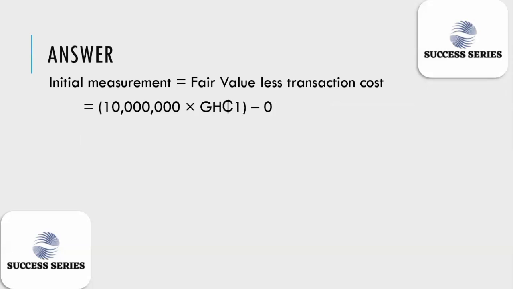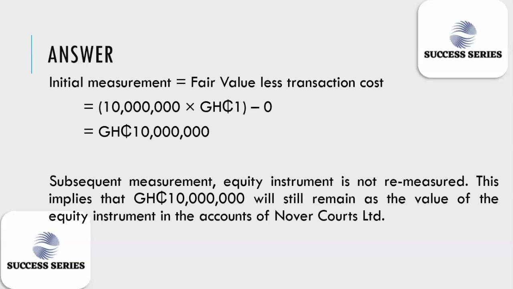Then we less our transaction cost. Transaction cost in the question was 0; we're not given any transaction cost. So our initial value will be 10 million. Bear in mind that for subsequent measurement, we don't remeasure, so this same value will be our subsequent value as well. Equity instruments are not remeasured. Hence, the 10 million is what we're going to remain with as our equity instrument in our financial statement.